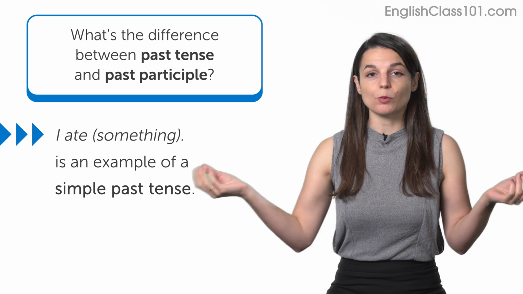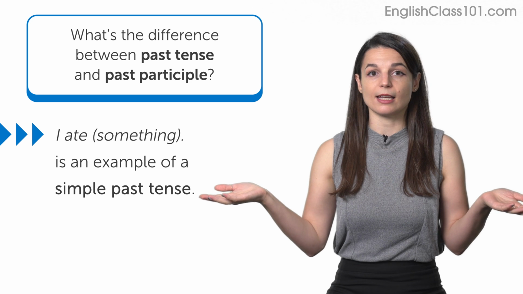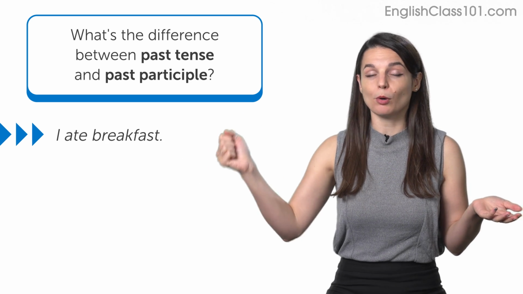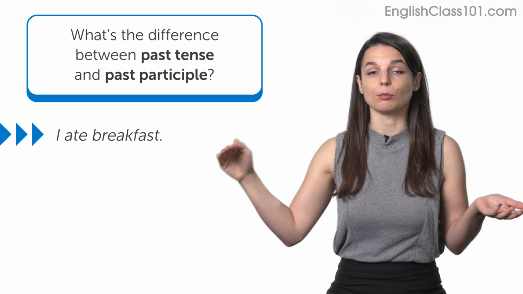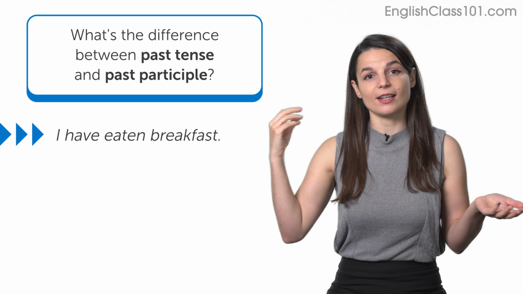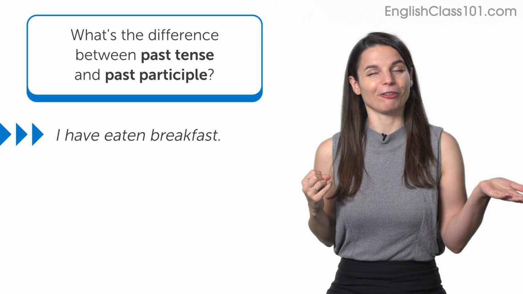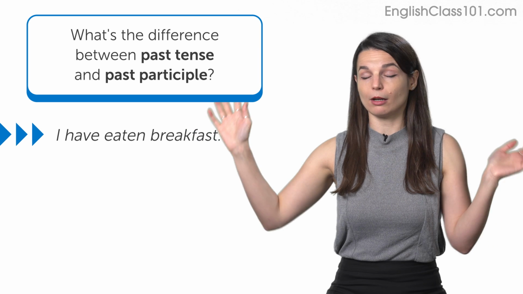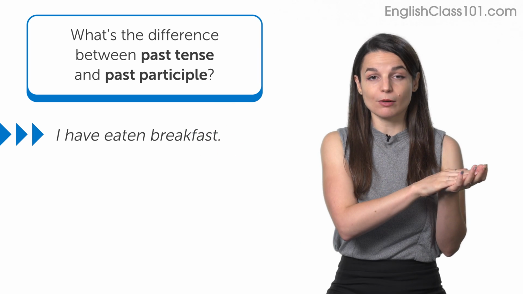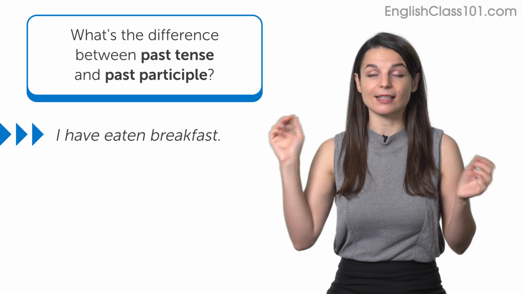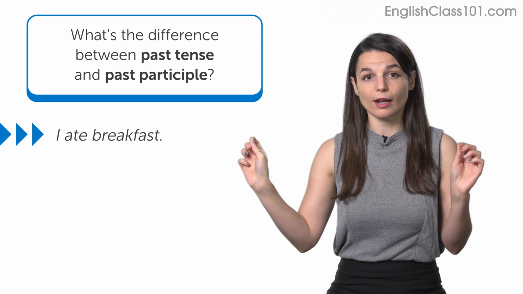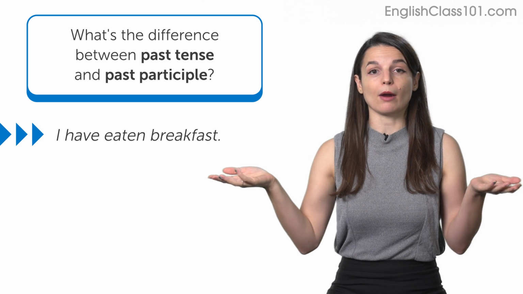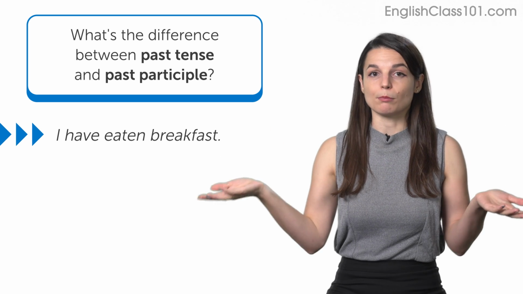So the difference between these two example sentences is, for example, I ate breakfast is pointing to a specific point in time in the past. The action is complete, it's done, it's finished. If I say I have eaten breakfast before, for example, it means at some point in time in the past, it doesn't matter when, I have the experience of eating breakfast. That's the difference here. Specific point in time versus just some general point in the past, at least in comparing present perfect tense and simple past tense.